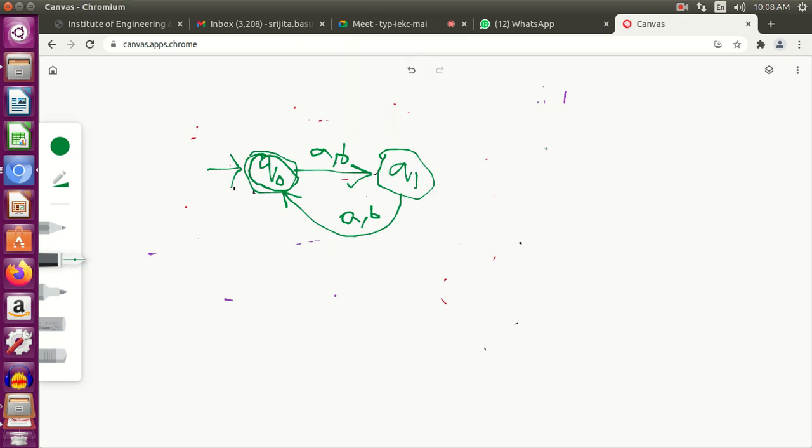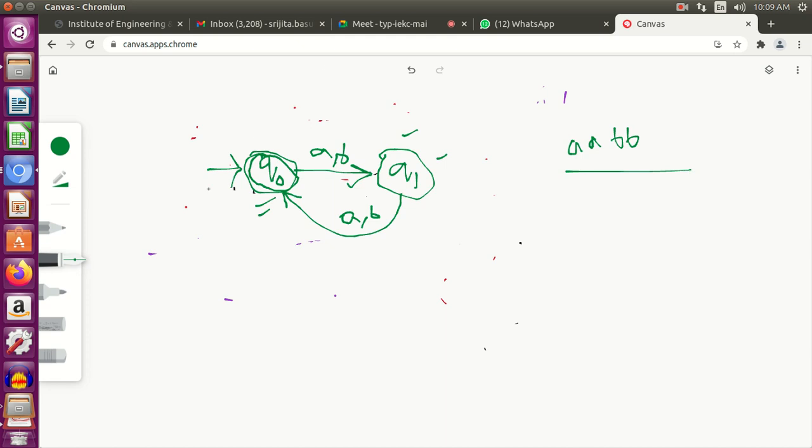Suppose you check with a, a, b, b. I start with Q0, I get an a, I go to Q1. Next I get an a, I go to Q0. Next I get a b, I go to Q1 again. Next I get a b, I end at Q0. Q0 is the final state. As simple as that. So my string is accepted by the automaton. Similarly, you can take any and every string of even length and check that it's getting accepted.